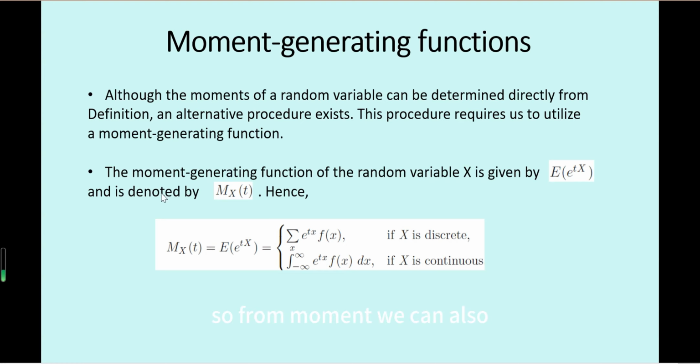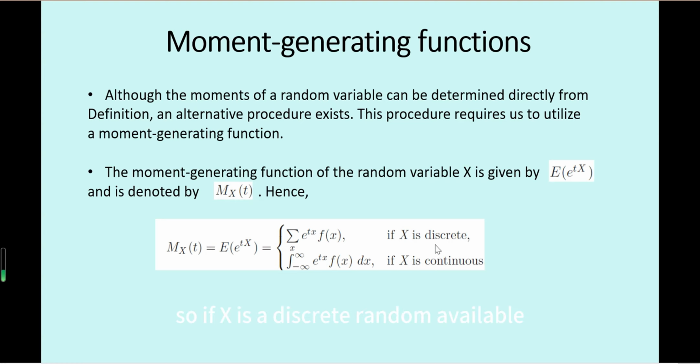From moments we can also find an expression called the moment-generating function of random variable X, which is the expectation of e, the constant 2.718, to the power tX. This expression can also be denoted by M_X(t). This is the moment-generating function of random variable X.